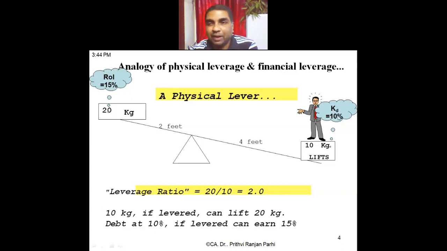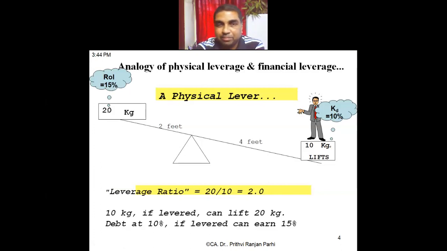How can I reduce? I know cost of debt is cheaper, so I will introduce debt in my capital structure so that my overall cost will be lower. So by borrowing at 10%, I can earn a return of 15% or 20%, depending upon the type of business.